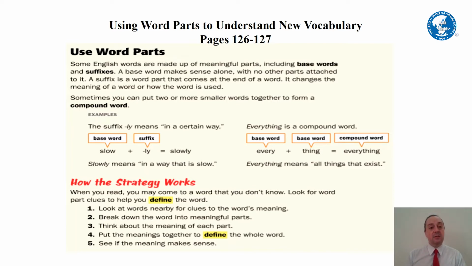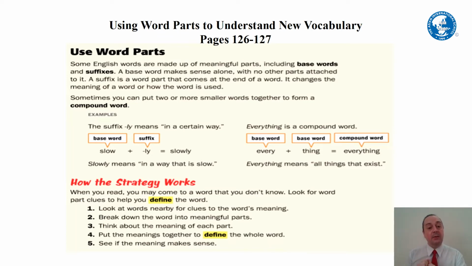And sometimes we can put two smaller words together to make a compound word. Compound word. So let's look at the first example. The first example is a base word and a suffix. The word slow, we know what that means. And then if we add ly as a suffix, that means in a way of doing something.